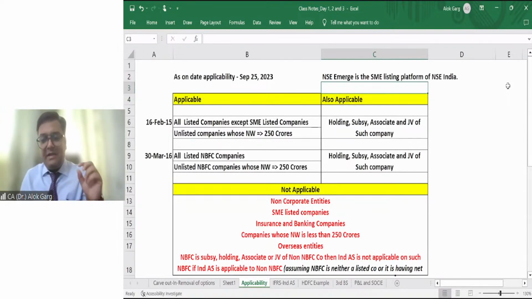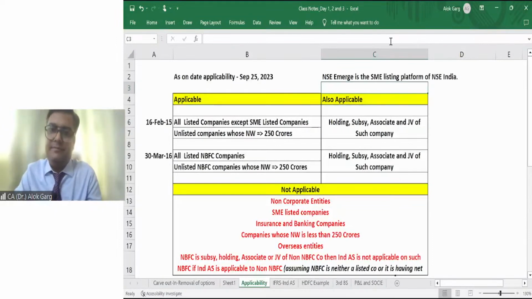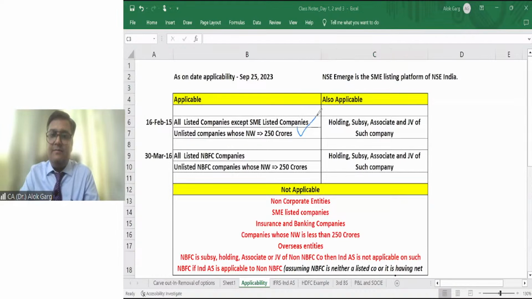So if the entity is an SME listed entity, then Ind AS is not applicable mandatorily. But if they want to apply voluntarily, they can apply. But mandatorily, it is not applicable. Is that clear? I hope the first part is clear to all of you. For all listed companies Ind AS is applicable, with only one exception, which is SME entity.